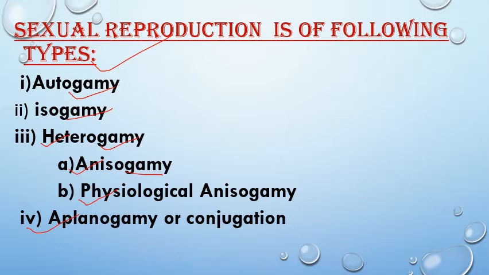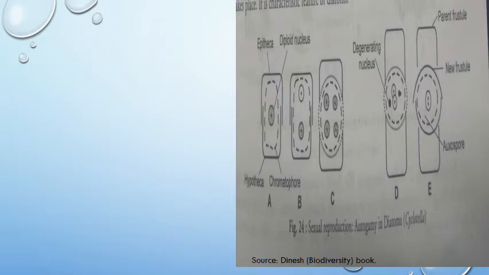Aplanogamy means the two fusing gametes are non-motile. It is also known as conjugation. And next is parasexuality. It is the genetic recombination which occurs without the involvement of gamete fusion. So let's discuss it one by one. Next is autogamy. Auto means self, gamy means marriage.